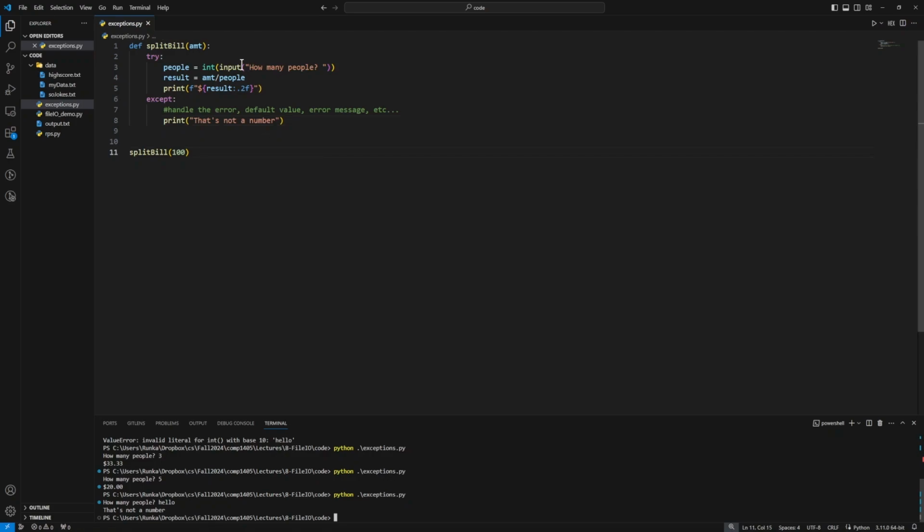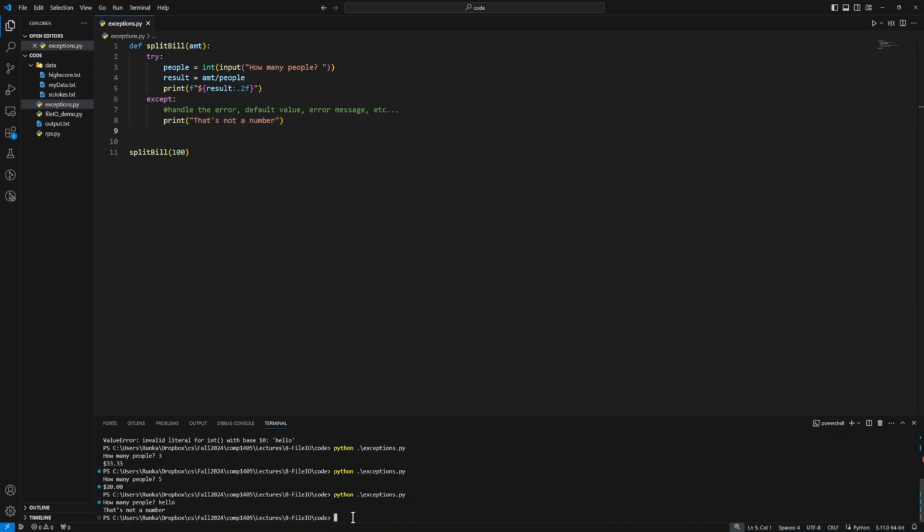So walking through what actually happened, our input function here returned the string hello. We attempted to convert that to an integer, which didn't work. So rather than running these other lines, notice it didn't print out any result here. As soon as we got to this point here, when the error would have normally occurred, it jumps out of this block down to except, and then does whatever we said in except. In this case, just prints out that's not a number. So our code seems to work and it seems to be safe now.